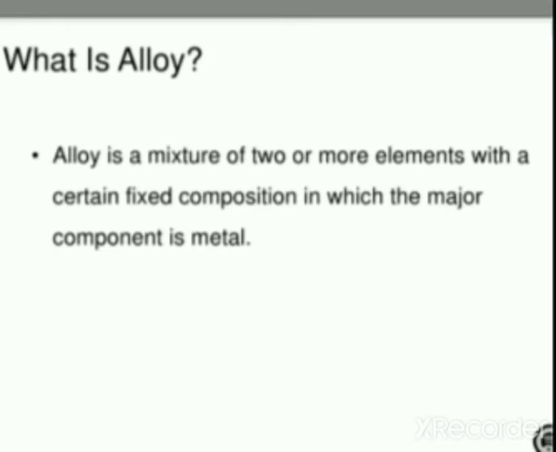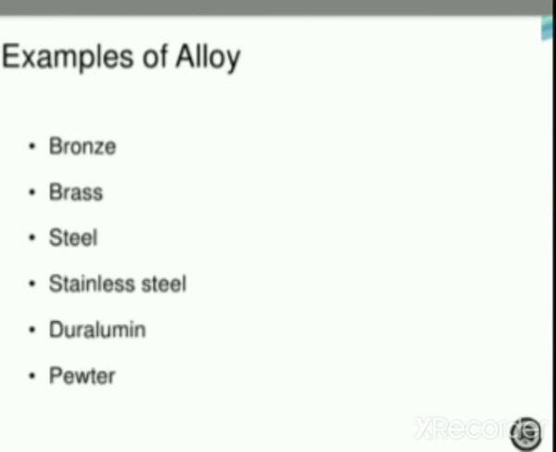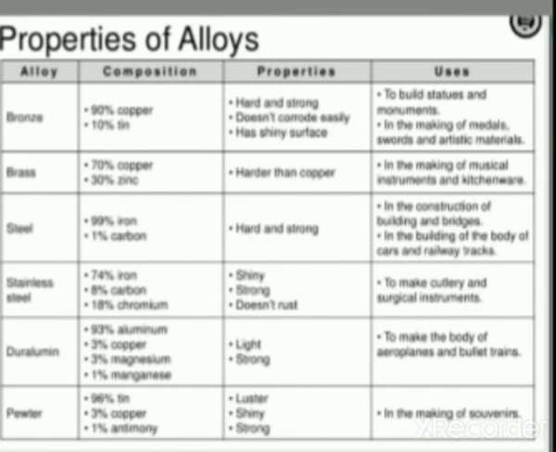Let us see some examples of alloys: bronze, brass, steel, stainless steel, duralumin and pewter. These are some of the examples of alloys. Let us see the properties of alloys. Bronze is a composition of 90% copper and 10% tin. Its properties are hard and strong, doesn't corrode easily, and has a shiny surface. It is used in building statues and monuments, medals, swords, and artistic materials.